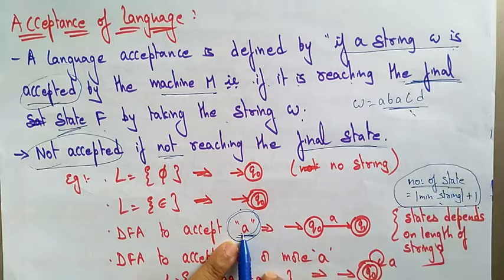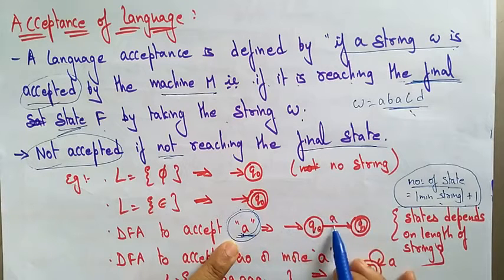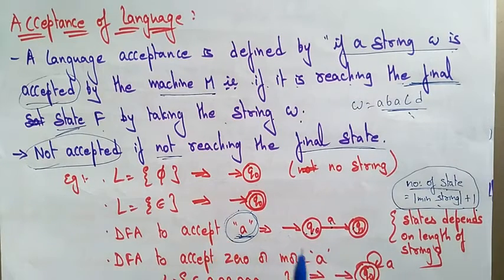Here the minimum string length is 1, and 1 plus 1 is 2, so 2 states are required: Q0 and Q1. Q0 on A goes to Q1, which is the final state. So this is a DFA which accepts the string A. The number of states depends on the length of the string.